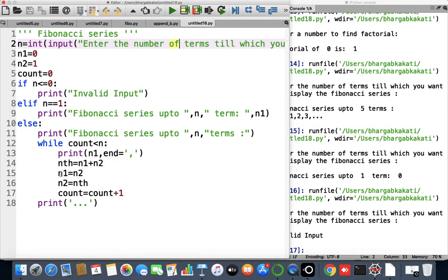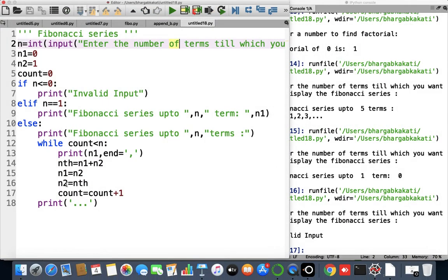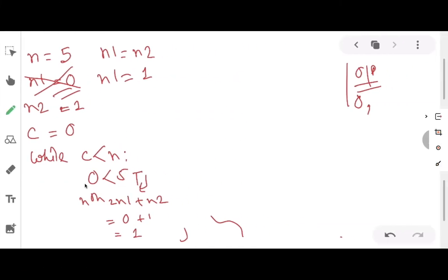After that, what does the next line say? The next line says n1 equals n2. So what is present at n2? n2 is 1. So n2 will come to n1, and the previous value of n1, that is 0, will be erased. After that, what do we have? We have n2 equals nth. So what is the value of nth? The value of nth is 1 now. So 1 will be assigned to the variable n2.